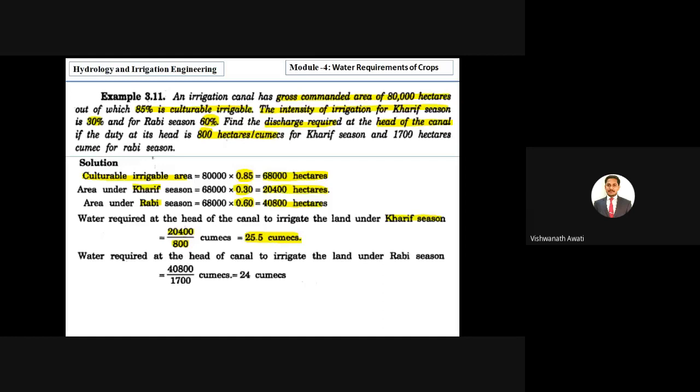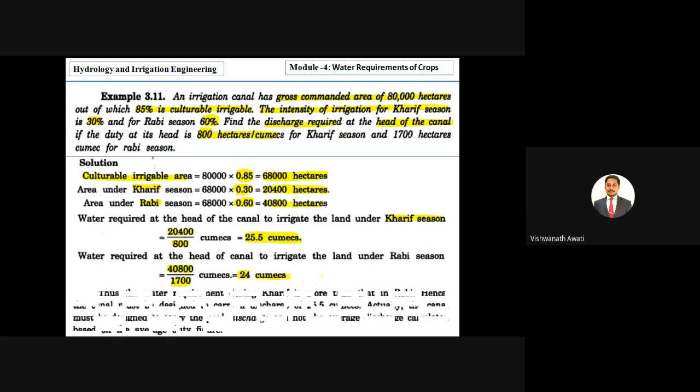Similarly, the water required at the head of the canal to irrigate the land under the Rabi season. Here the area under the Rabi season is 40,800 hectares, and the duty under the Rabi season is 1,700 hectares per cumec. So we get a discharge of 24 cumecs.